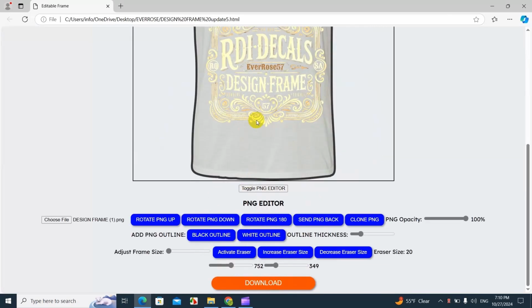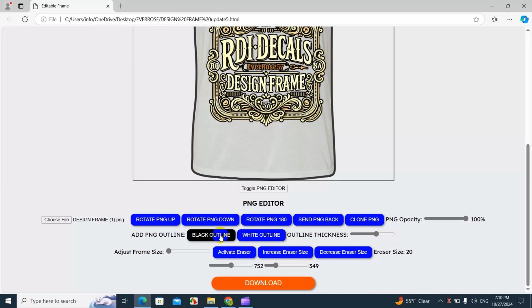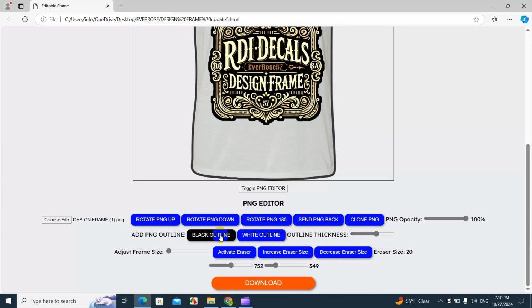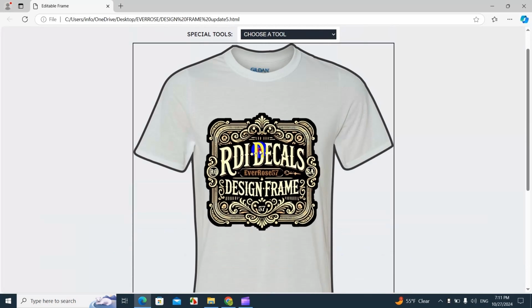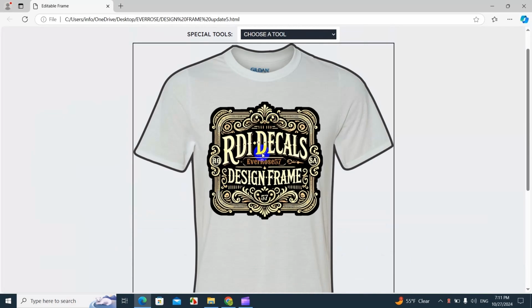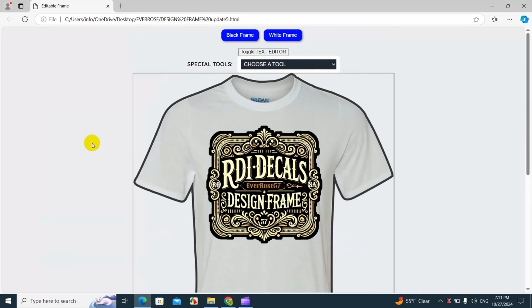We're gonna add an outline. We're gonna go where it says add PNG outline and add a black outline. We can increase the thickness. We're just gonna go easy on it. We're not gonna go crazy because we don't want too much, just enough to cover the entire design, make it kind of like a label. That was my intention from the beginning, and I love it. I think that looks good. And now this design can be for both lighter and darker backgrounds, for black t-shirts or white ones, it doesn't matter. And yeah, this is pretty much how this program works.